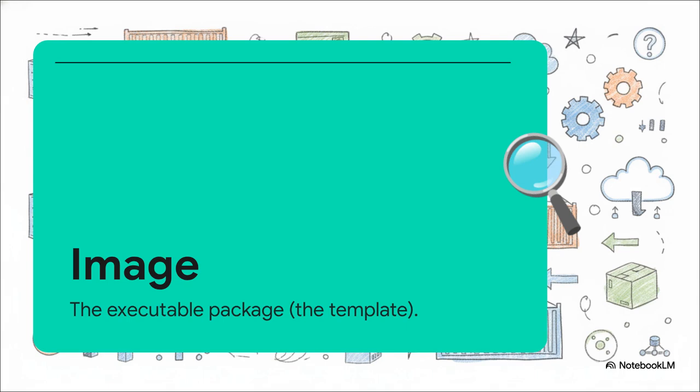Once you've authored that blueprint, Docker uses it to build an image. An image is the executable package. You can basically think of it as a static, immutable template. It holds your application code, the runtime, the libraries, the environment variables, the config files, everything. And because an image is completely static, meaning it never changes once built, you can be 100% certain that it will behave the exact same way every single time it's used.